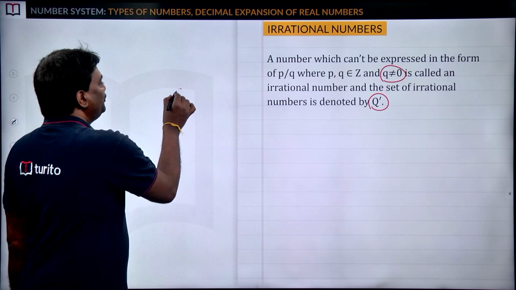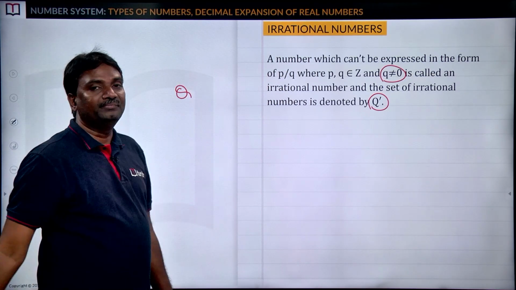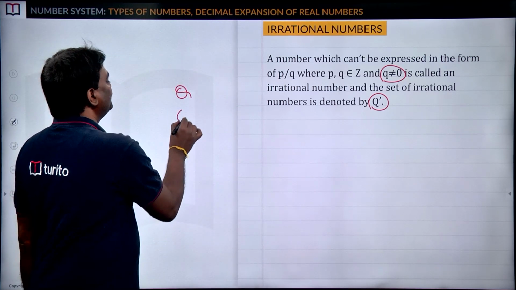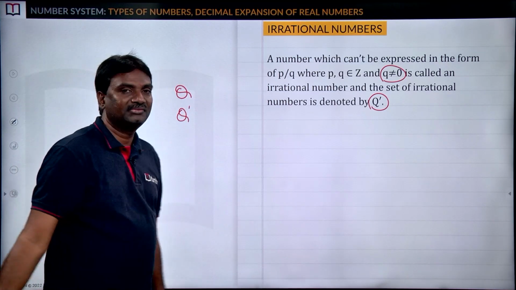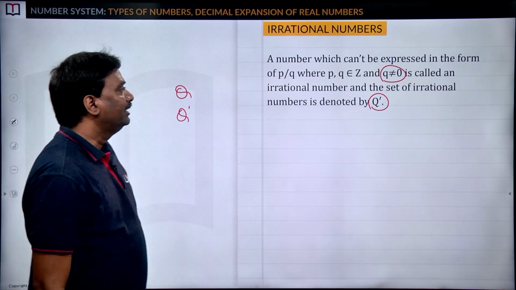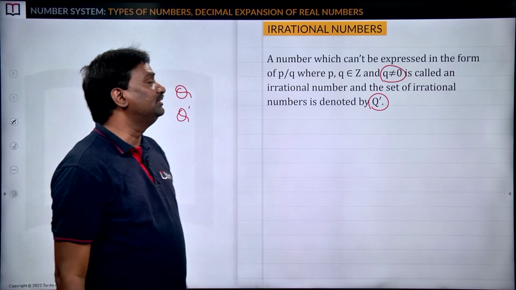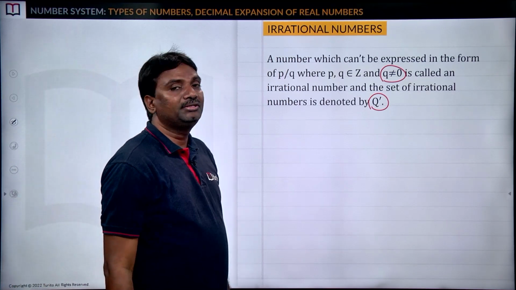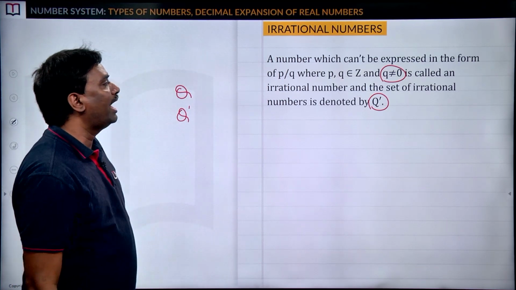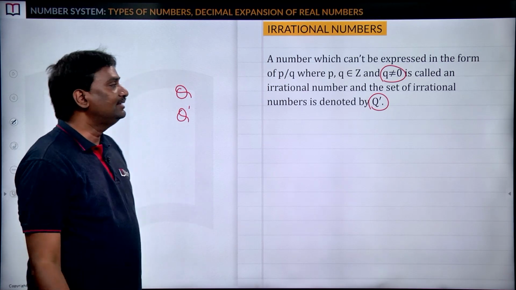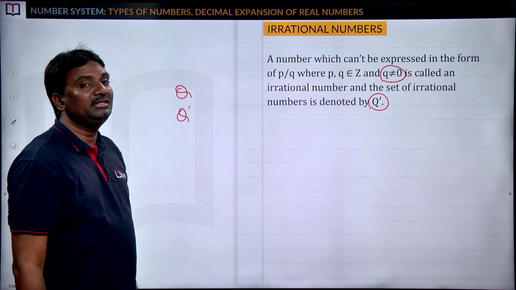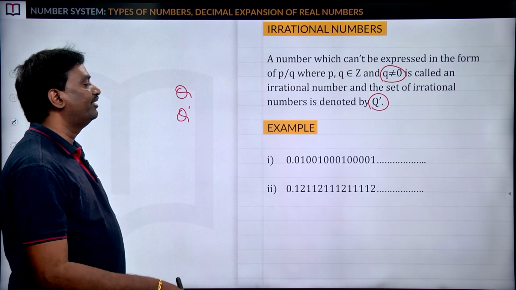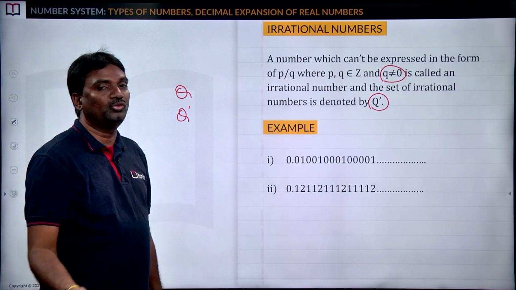We discussed that Q is the set of rational numbers; the set of irrational numbers is Q dash. A number which cannot be expressed in the form p by q, where p, q belong to Z and q is not equal to 0, is called an irrational number, and the set of irrational numbers is denoted by Q dash. For example, 0.01, 0.001, 0.0001, and so on.